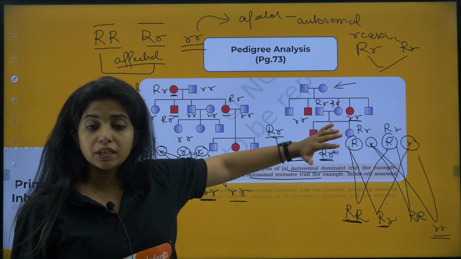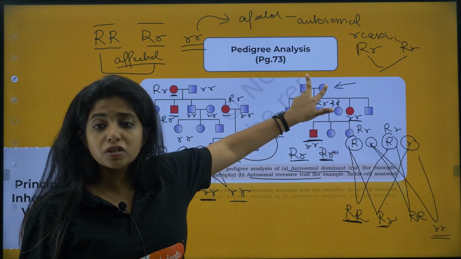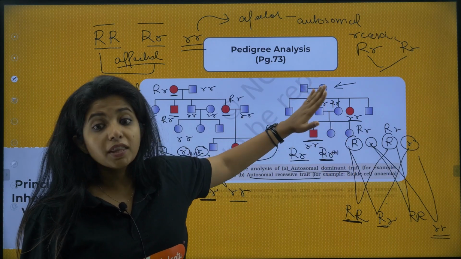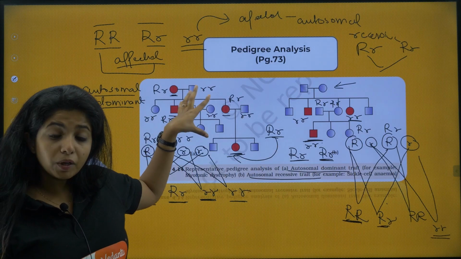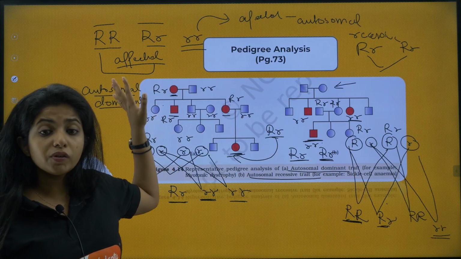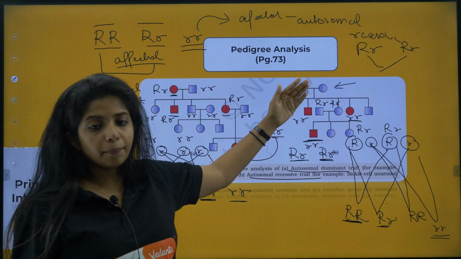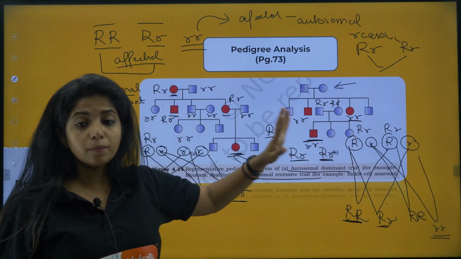You are not going to see it in every generation, and the parents might be just the carriers, they might not be affected, but the child will definitely have it. In the case of dominant one, one of the parents will definitely have it. Over here, the parents can be just carriers, my dear children, please remember it.